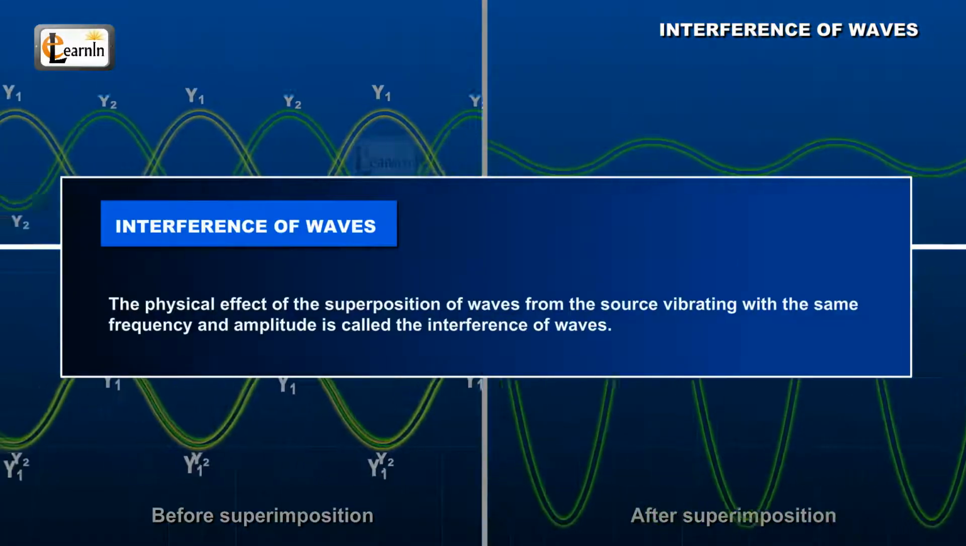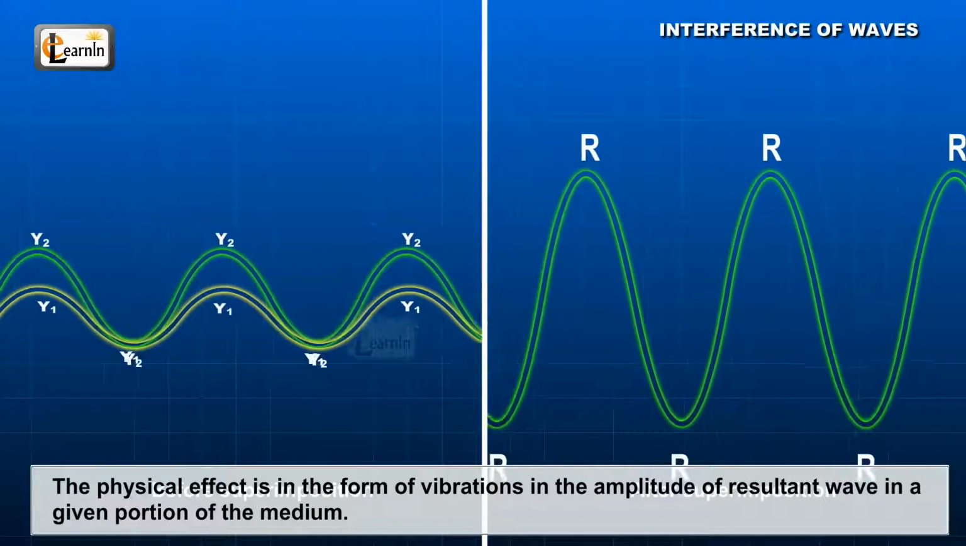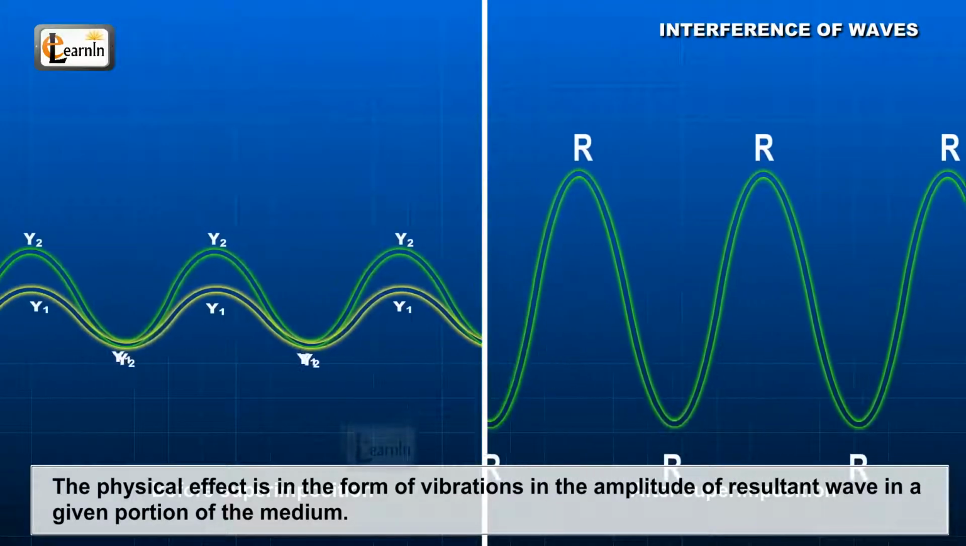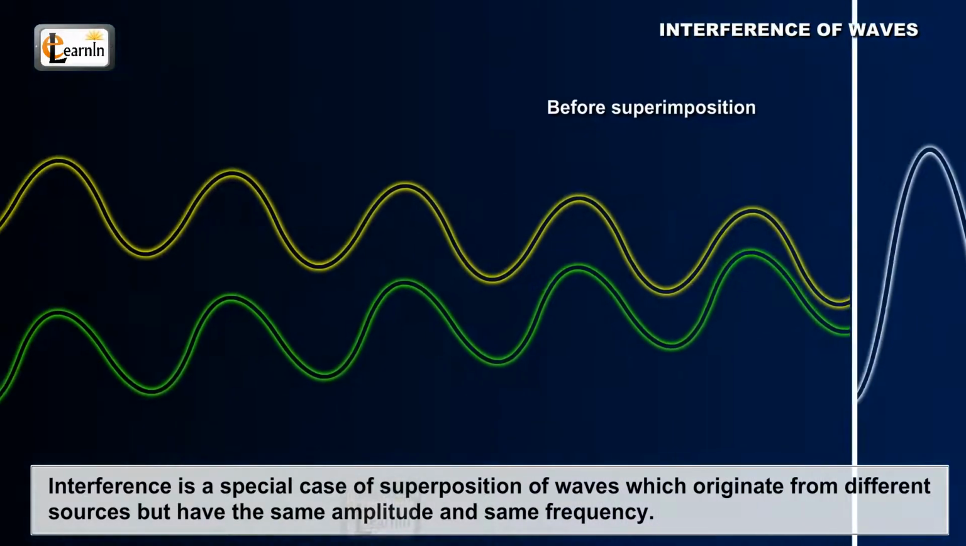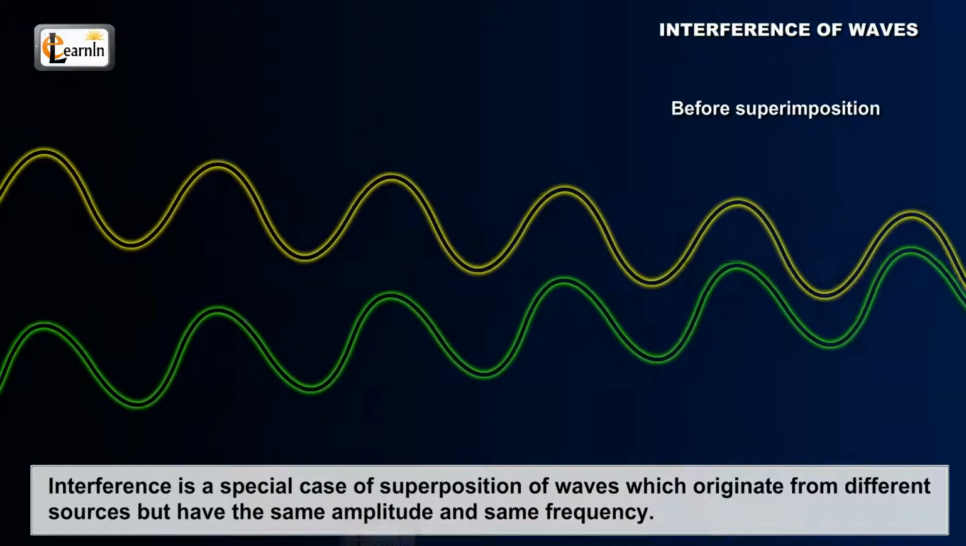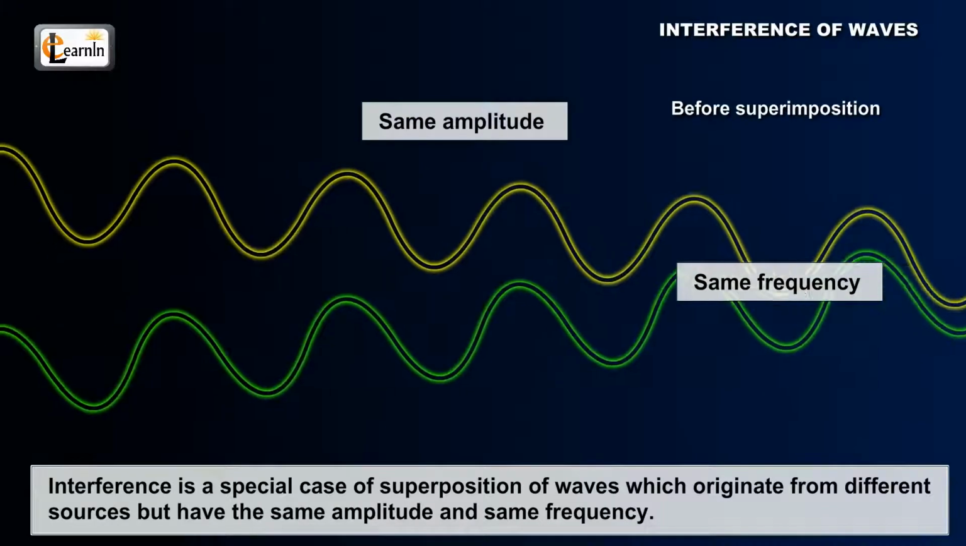The physical effect of the superposition of waves from sources vibrating with the same frequency and amplitude is called the interference of waves. The physical effect is in the form of variations in the amplitude of the resultant wave in a given portion of the medium. Interference is a special case of superposition of waves, which originate from different sources but have the same amplitude and the same frequency.